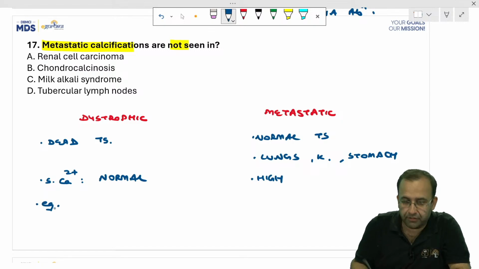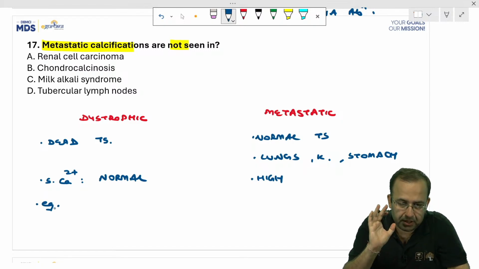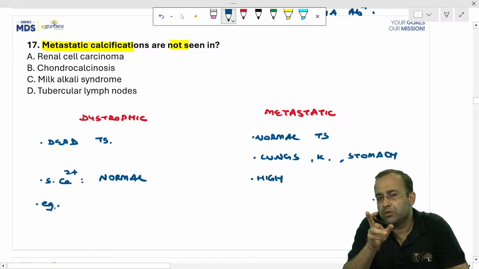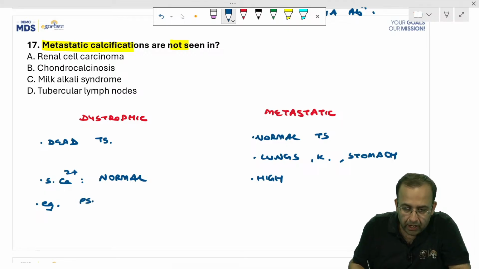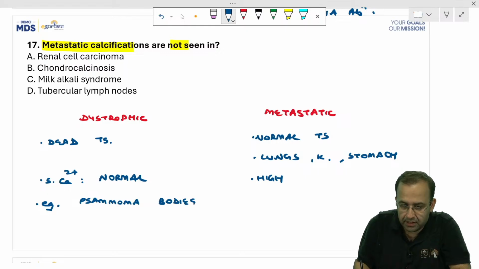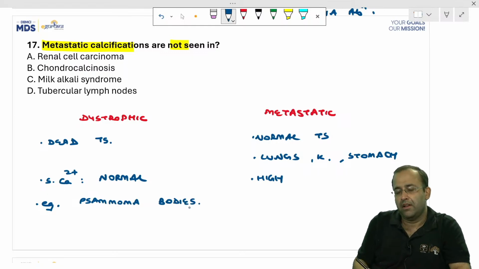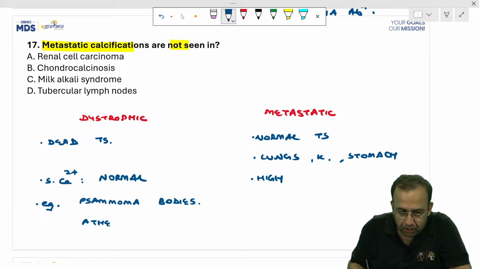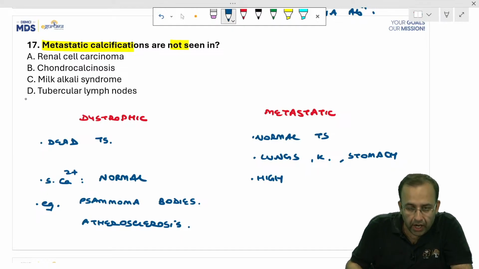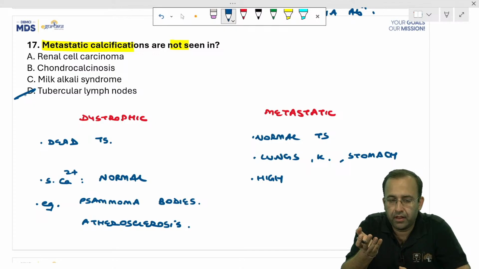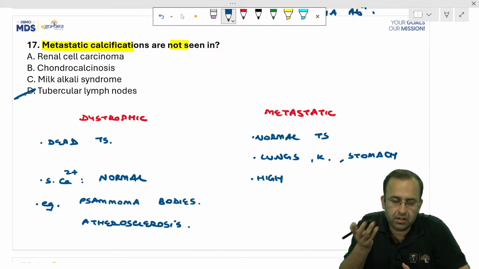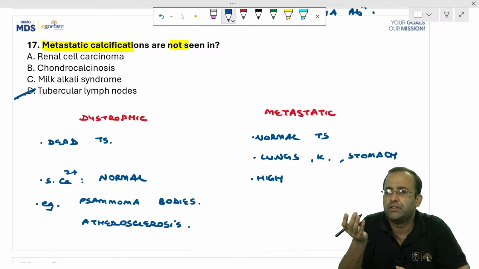Examples of dystrophic calcification. Asha, tell me the examples. Which is the one associated with tumors? Calcification associated with tumors is called psammoma bodies. Next, it is seen in atherosclerosis, the most common cause of narrowing of blood vessel. Tubercular lymph node, because it is damaged tissue. Versus chondrocalcinosis, milk-alkali syndrome, all those are metastatic calcification.